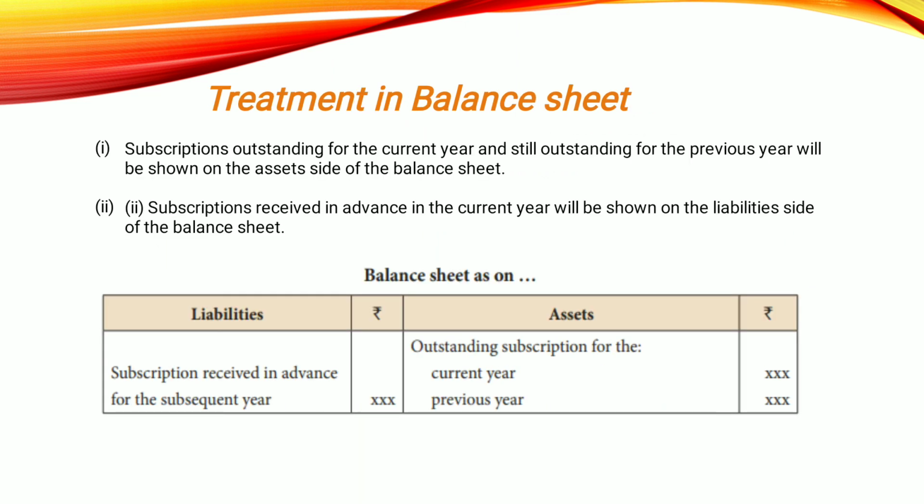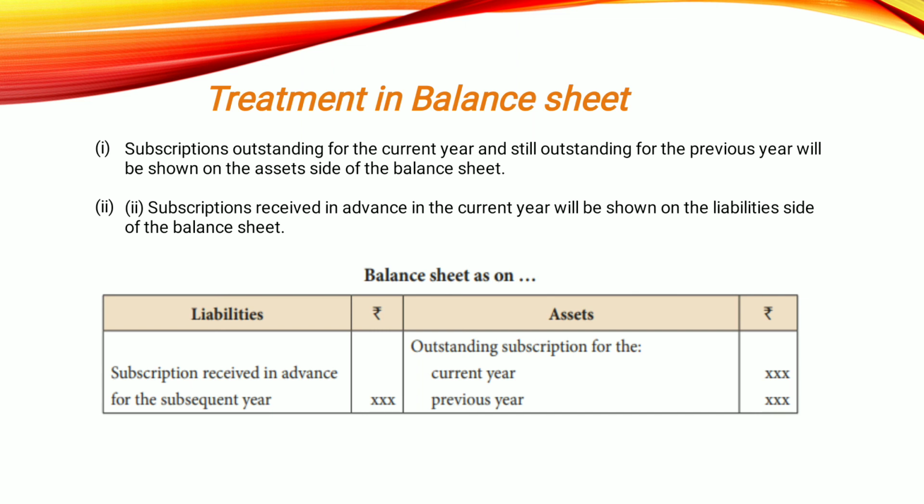So next we have treatment in balance sheet. How this subscription will be treated in balance sheet. Subscription outstanding for the year and still outstanding for the previous year will be shown on the asset side of the balance sheet. Since subscription is an income, outstanding income will be recorded on the asset side of the balance sheet. So this is the format we have for balance sheet. All outstanding incomes will be recorded on the asset side. Outstanding expenses will be recorded on the liability side.